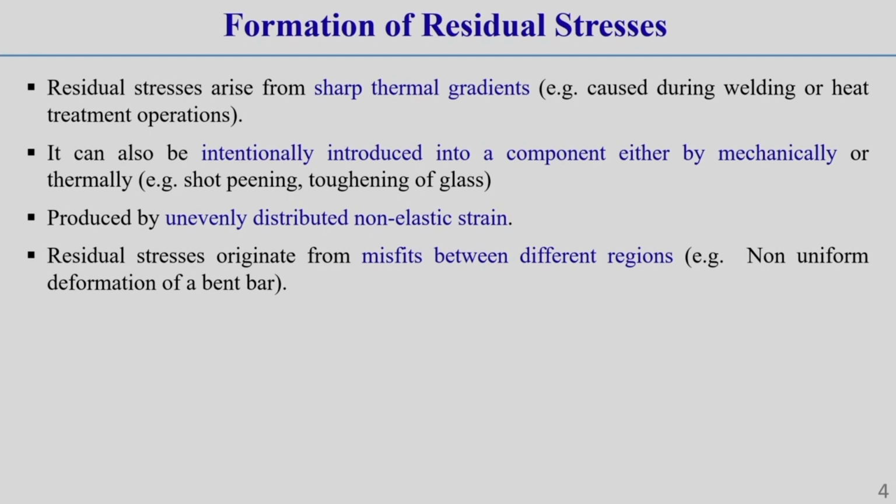That is why it can also be intentionally introduced into the component, either by mechanical means or by thermal means. As I have already told you, mechanical means are shot peening or shot blasting, and thermal means are some heat treatment process. Heat treatment process like toughening of glass: whatever tempered glass we use, in this tempered glass we intentionally introduce some compressive residual stress. That is done by a heat treatment process.